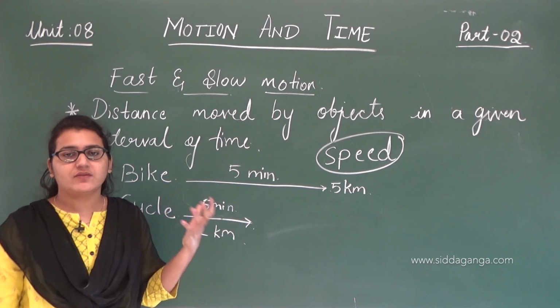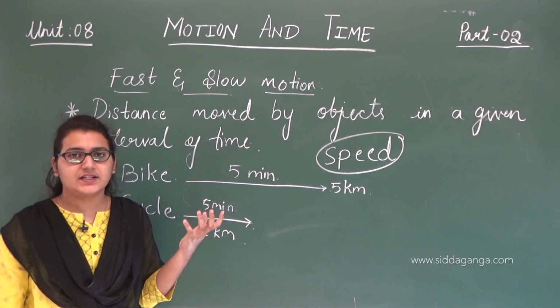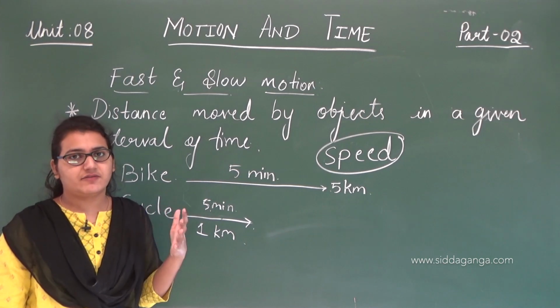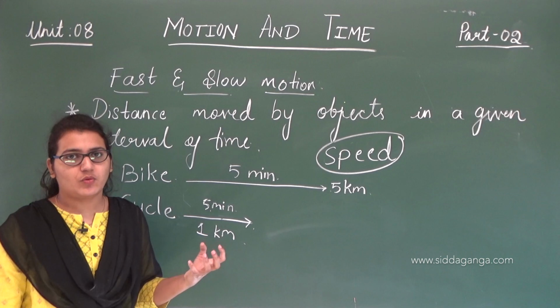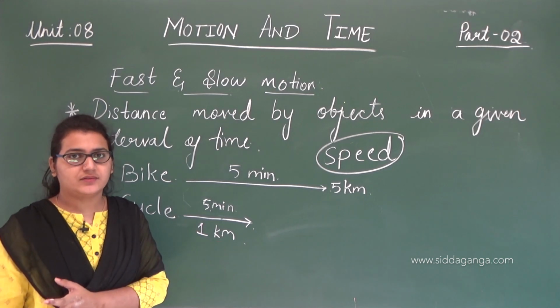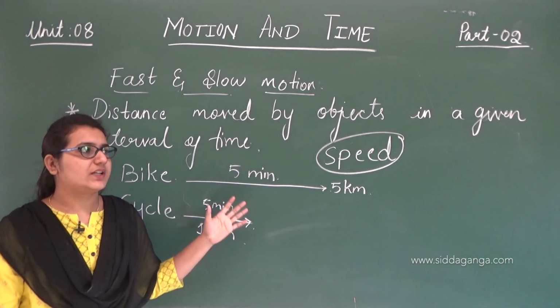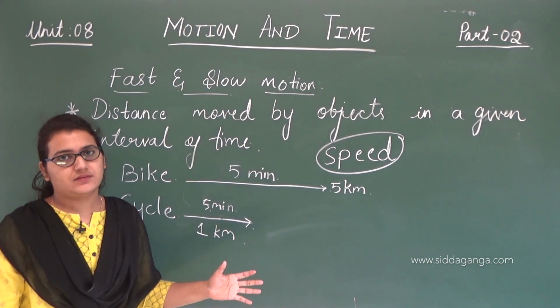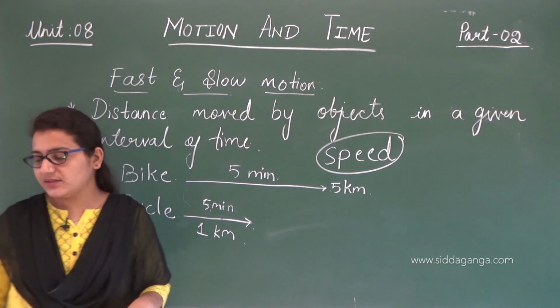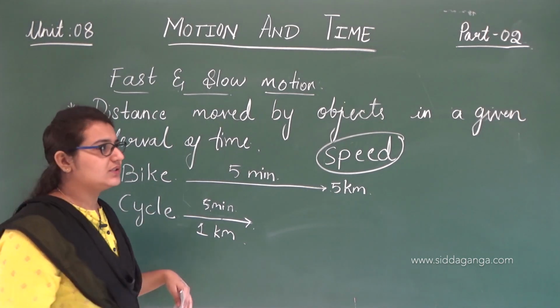When the boy was running, what do we exactly say? Yes, he runs very fast, or his speed is more compared to the other boy. So speed is what determines fast and slow motion. Let us study speed in detail.